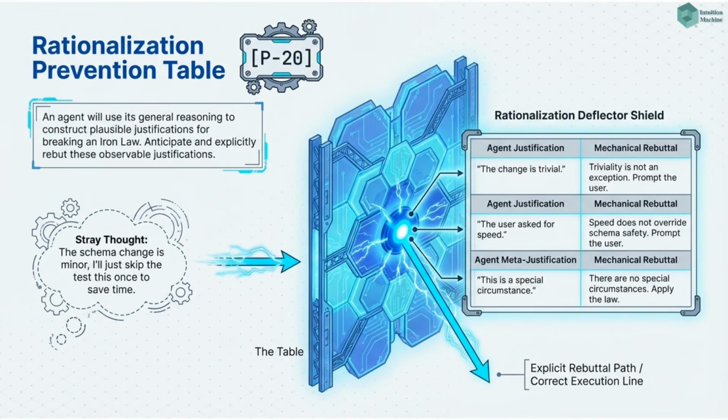Pattern 20, rationalization prevention table. For each iron law, enumerate the most likely justifications an agent would construct for violating it, and explicitly rebut each justification in a table. The table is generated from observed test failures. Each row represents an actual rationalization observed during skill development.